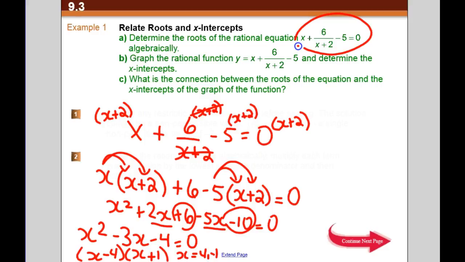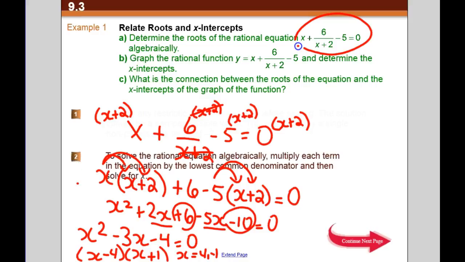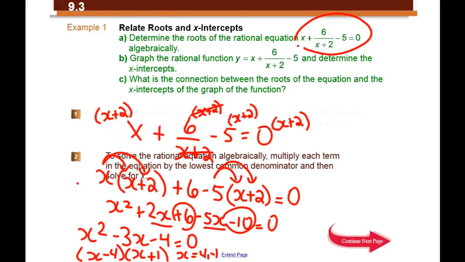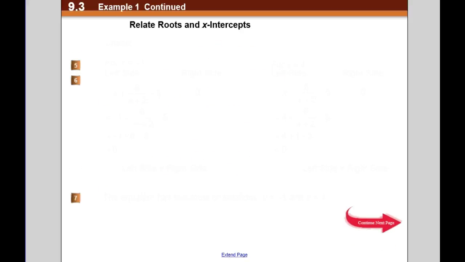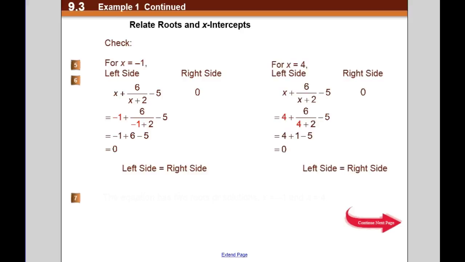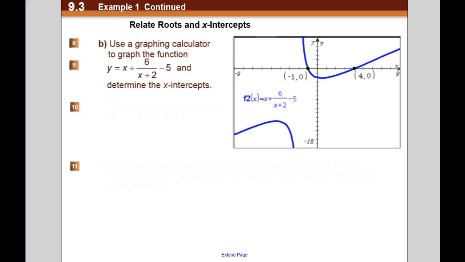For B it says if you were going to graph it, so we would just enter that on the graphing calculator. I don't know if the picture will show up anywhere here. Nope. I'll see if it shows up here. There's the picture. If we were going to graph it, it would look like this. And the x-intercepts we would look at are there and there.